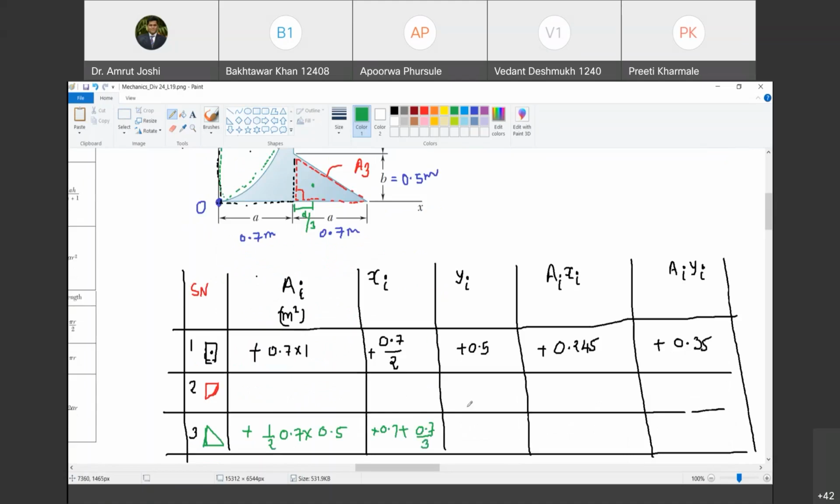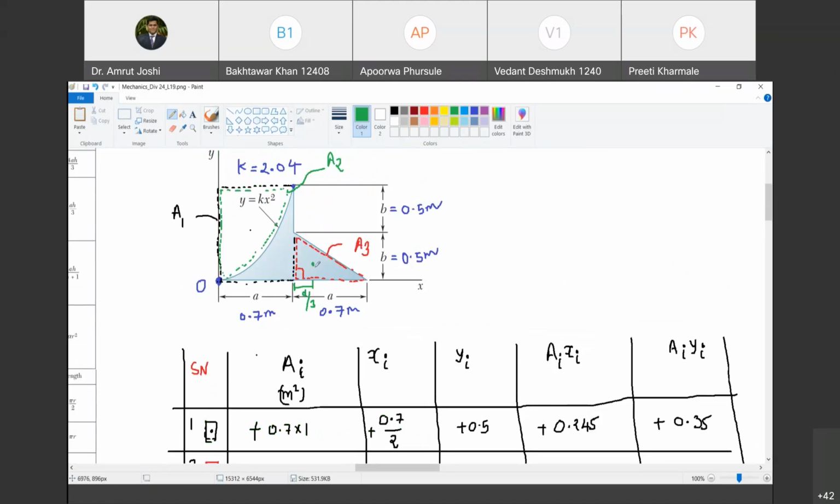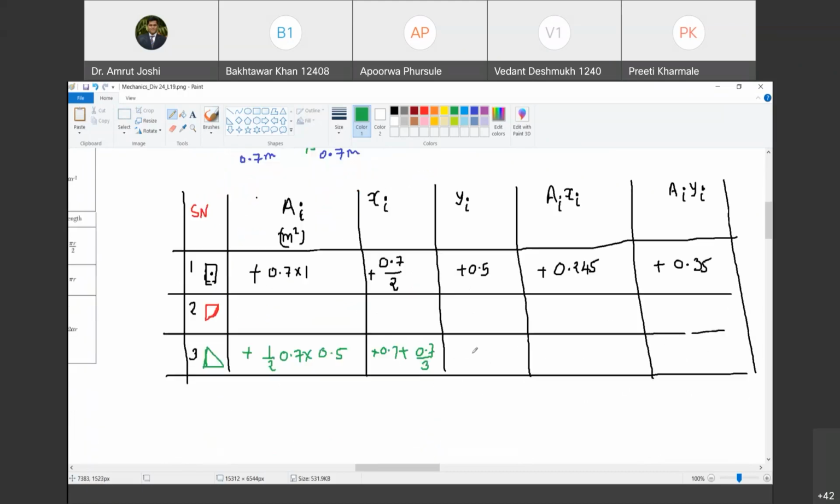Chalo. Now, what about y bar? Now I will consider B as a height. At what distance is this located from the base? It is located at distance B by 3, so it is at distance 0.5 by 3. Is it above O or below O? Above O. So what is the sign? Positive. So I will write it as 0.5 by 3. Happy? Yes, sir. Okay.